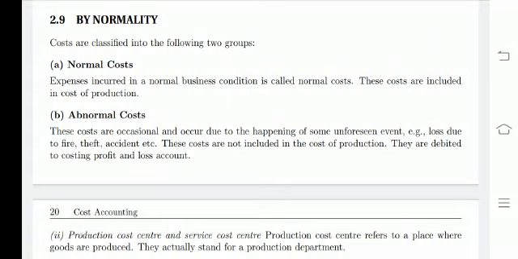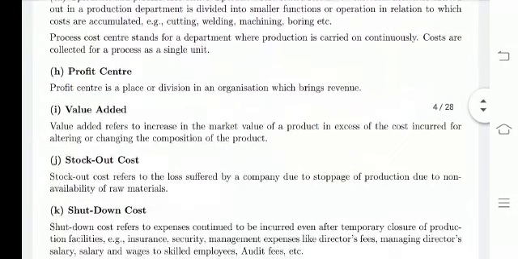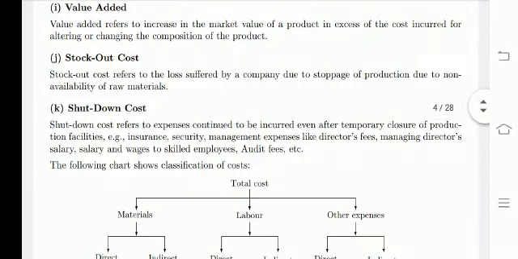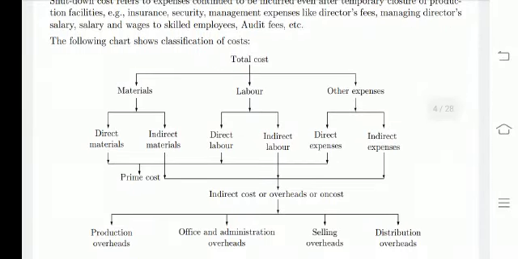Abnormal costs are occasional and occur due to the happening of some unforeseen event, for example, loss due to fire, theft, accident, etc. So based on normality, we classify into normal cost and abnormal cost. And also we discussed the various centers, that is profit center, value added centers, stock out cost, shutdown cost, like that. This is the chart we explained earlier.